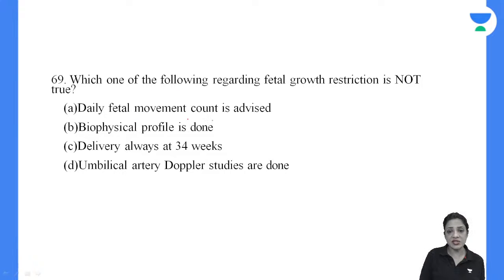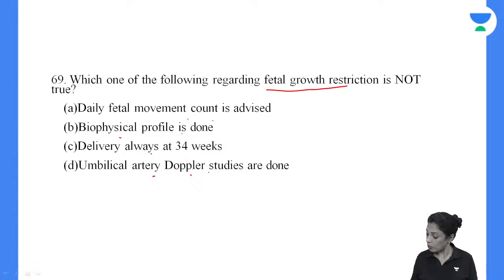Which one of the following regarding fetal growth restriction is not true? Daily fetal movement count is advised. Biophysical profile is done. Delivery always at 34 weeks, and umbilical artery Doppler studies are done. What is not true?